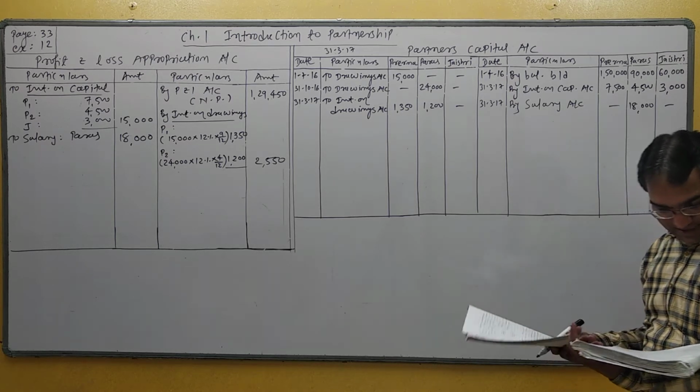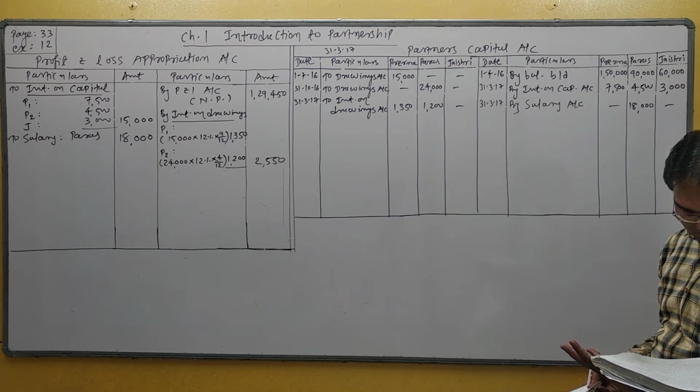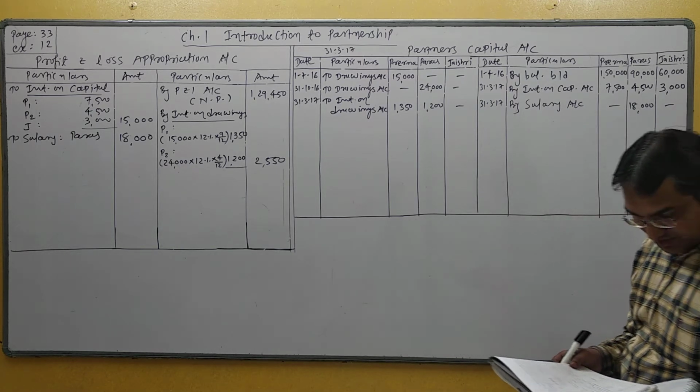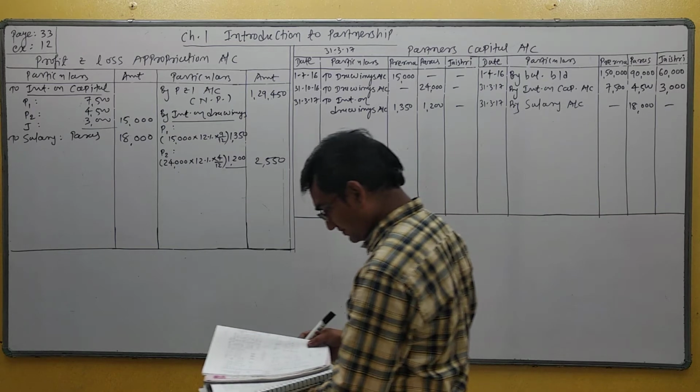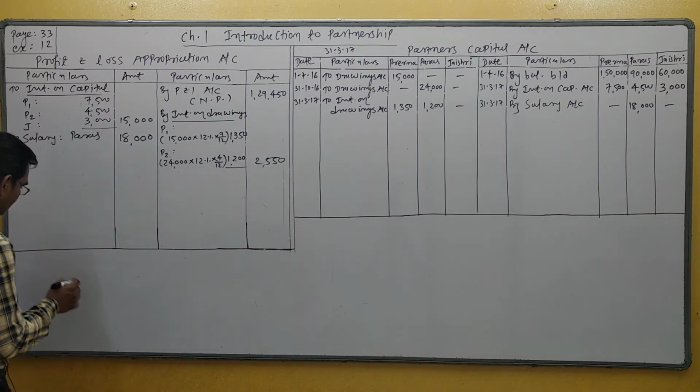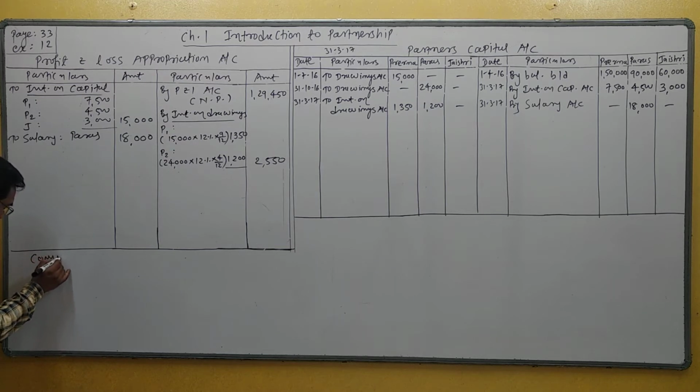Okay. Next adjustment, commission is given. Students, commission is to be calculated last. Now we are going to the calculation of commission. How to calculate commission? Very simple.